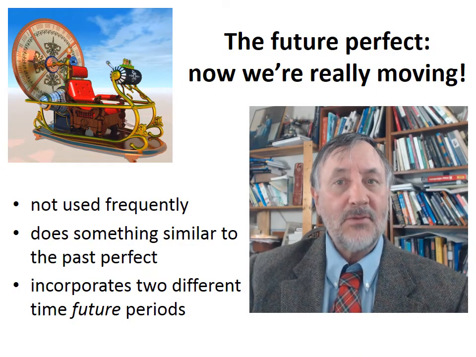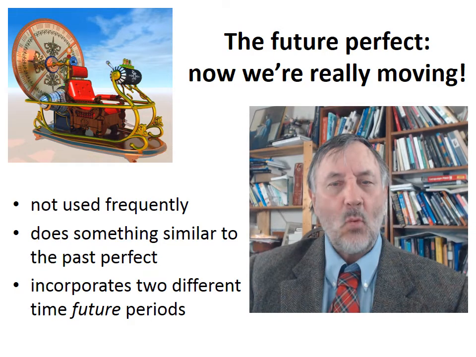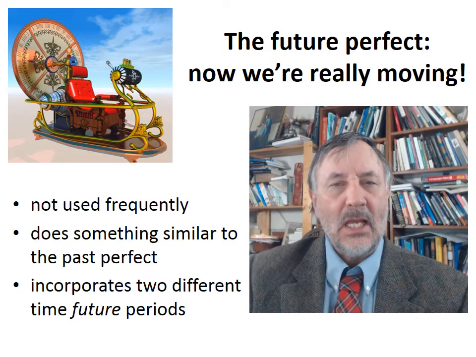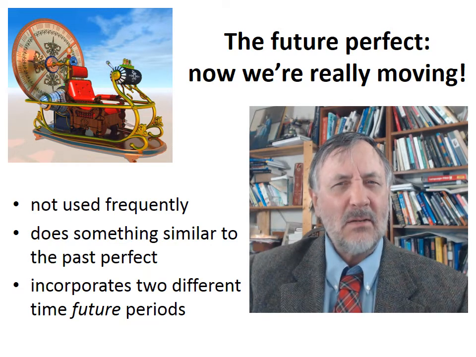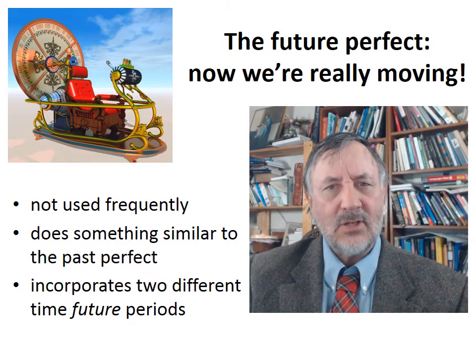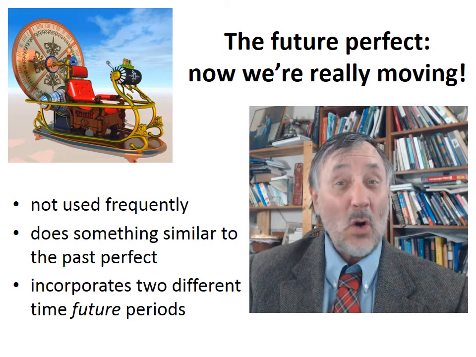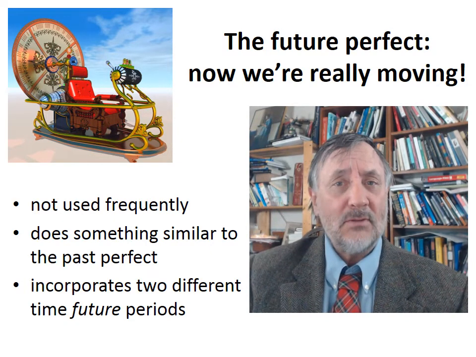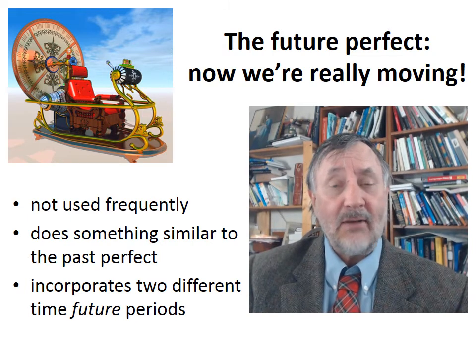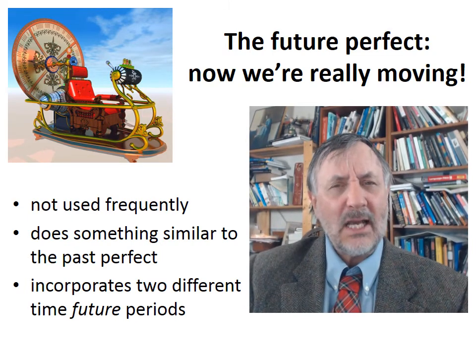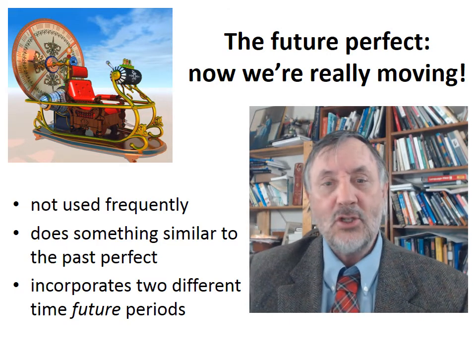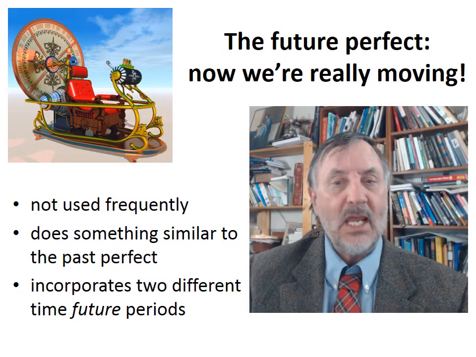Now we're going to talk about the future perfect, which is another way to express time in English verbs. And it'll take some explaining to do because it's a little intricate. For one reason, we don't use it that often. I can go through a whole term of students writing papers and I never see it. And I don't see it that much in other kinds of writing as well, but it's good to know about. We should know about it. Anyway, so it's not used frequently.